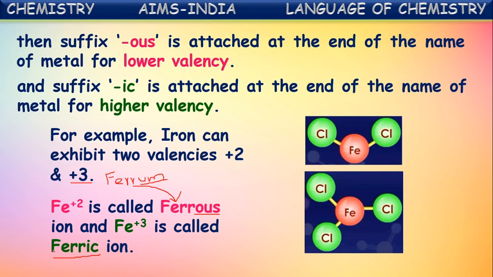In this way, the lower valent ion is named by attaching OUS at the end of its name, and the higher valent ion is named by attaching IC at the end of its name. In this way, the variable valent elements are named in their different valencies.